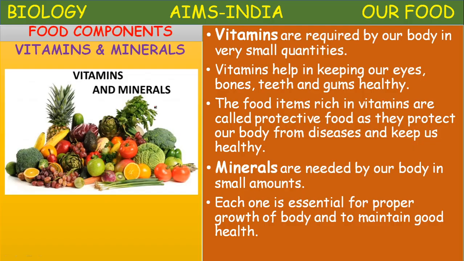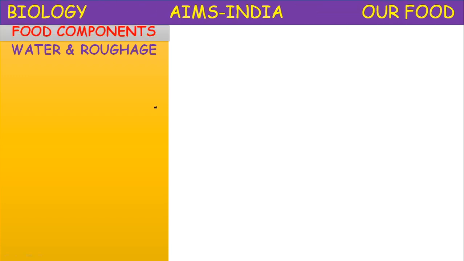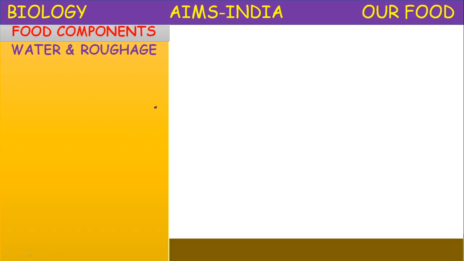Okay children, let us know more about these components: water and roughage. Food components, the next important components, water and roughage. Roughage is also called dietary fiber.